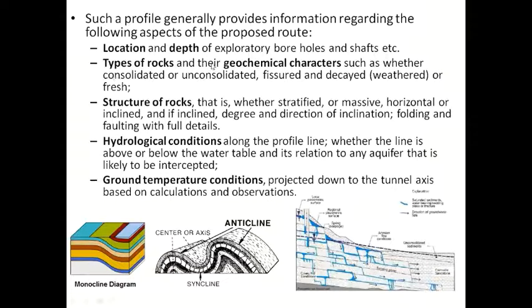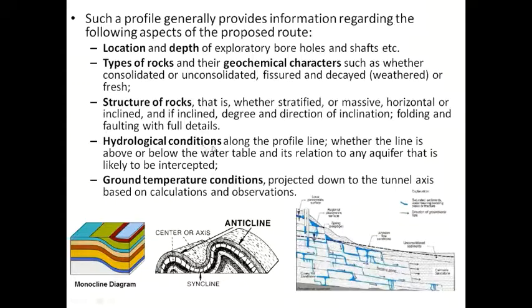Then type of rock, their geochemical characteristics, whether consolidated or unconsolidated, fissured, weathered or fresh. Structure of rocks, whether stratified, massive, horizontal or inclined. If inclined, we get the degree and direction of inclination, and folding and faulting information with full details.